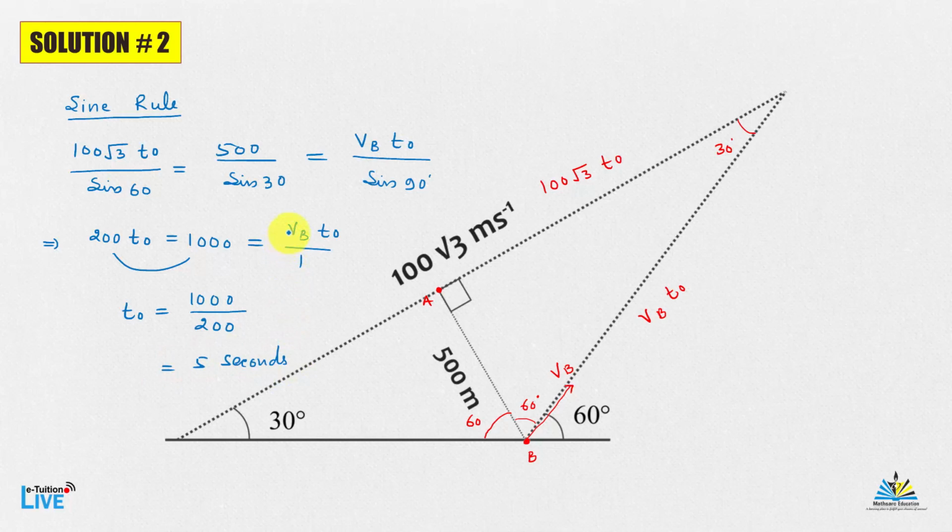Even if you wish to get VB, you can get the velocity of B by using this relation, that is 1000 equals VB into 5. So VB is equal to 200 meter per second. Our aim was to find the time t naught, and that is 5 seconds.